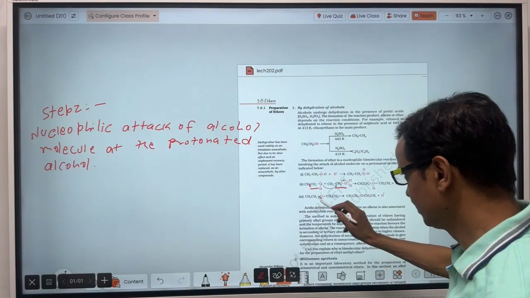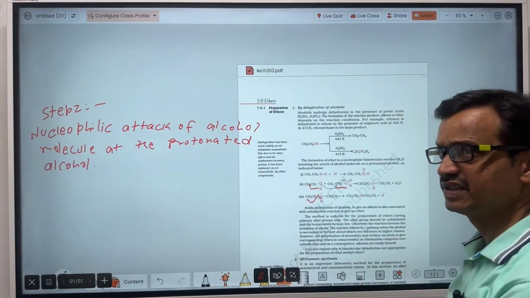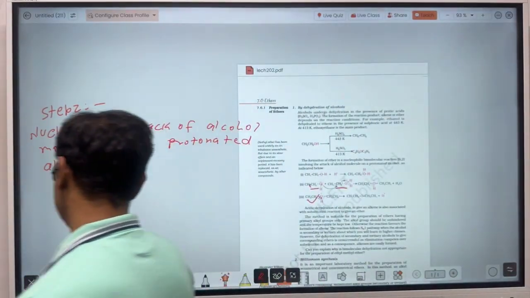And step 3, what is happening here? The protonated ether undergoes deprotonation. So step 3 will be that.